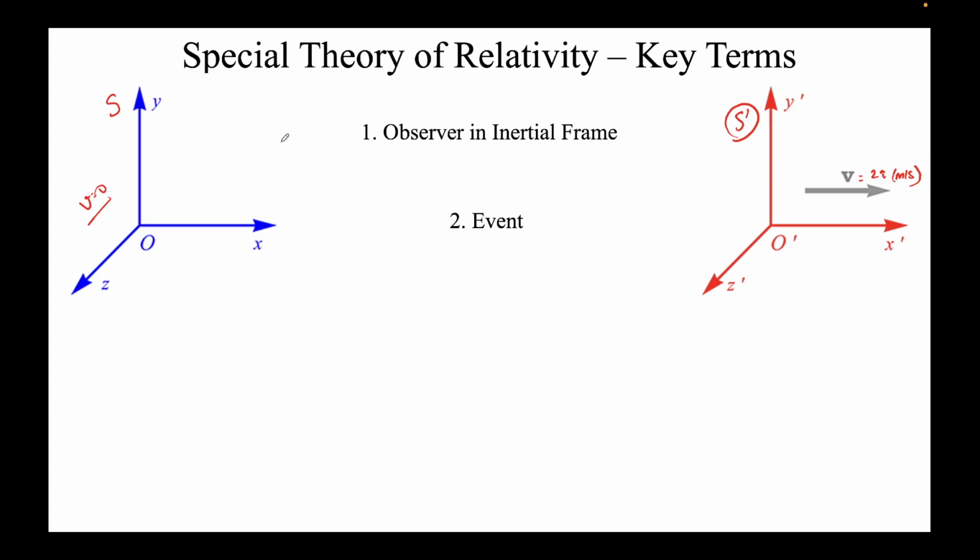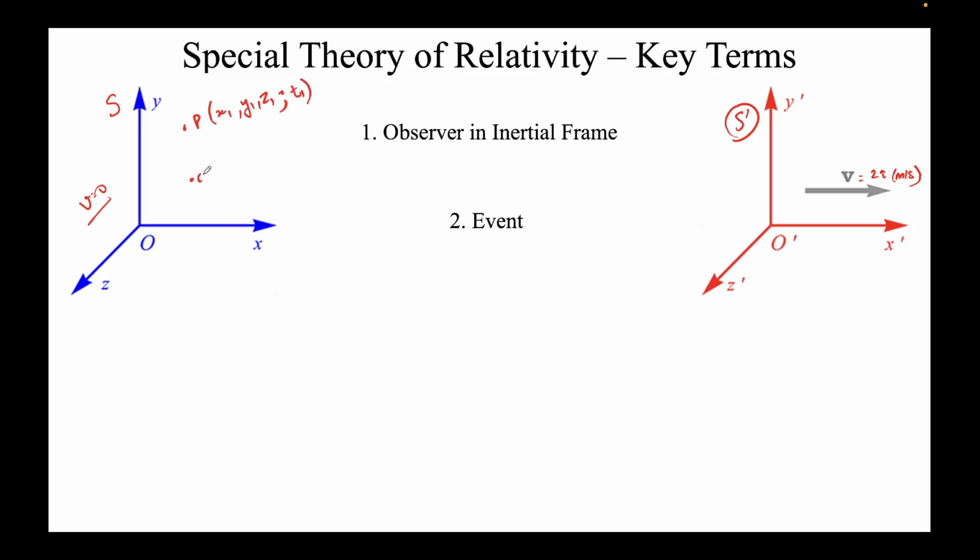Second thing, we saw what is an event. So an event is nothing but, let's say this is an event P. It can be anything, like you clap, or brakes are applied in a car. Anything and everything in this universe is an event. Me speaking is an event. Every word I speak is an event, and it's denoted by, we saw this configuration, x1, y1, z1, semicolon, t1. This is how we denote the events.